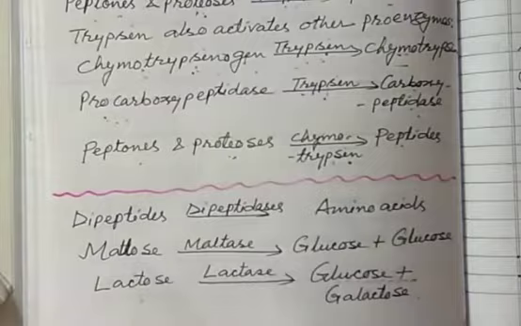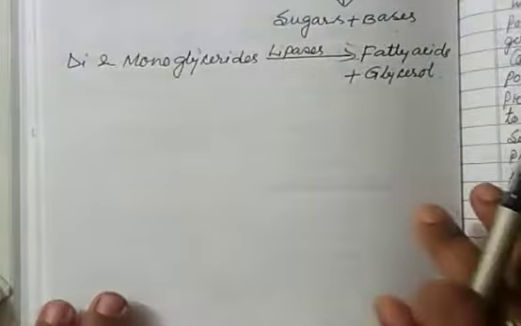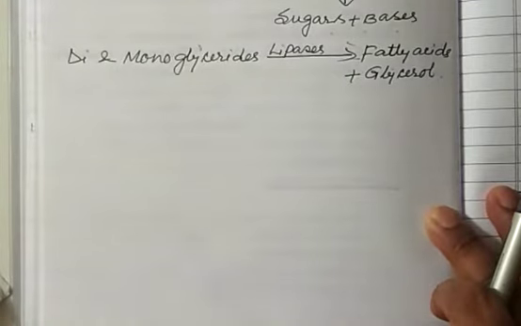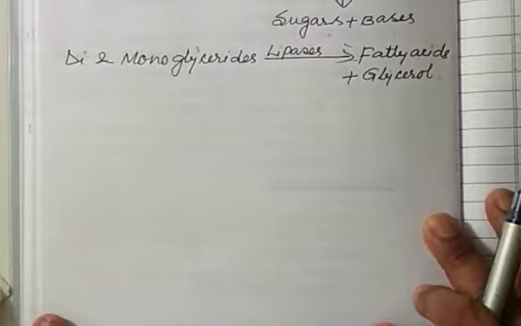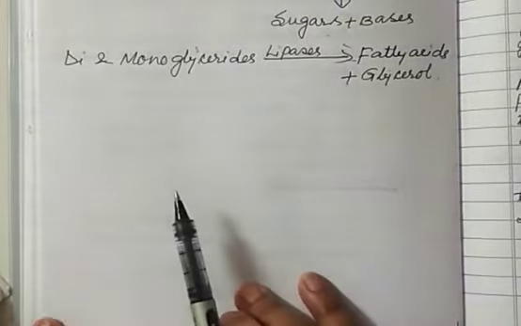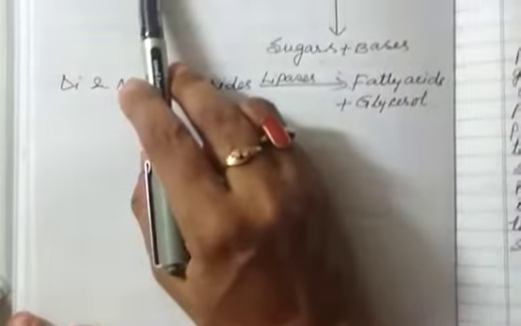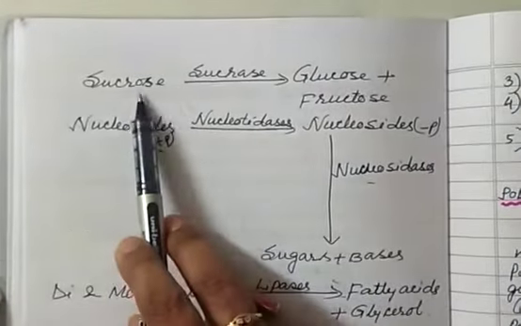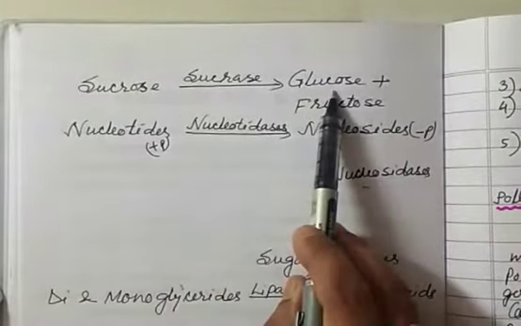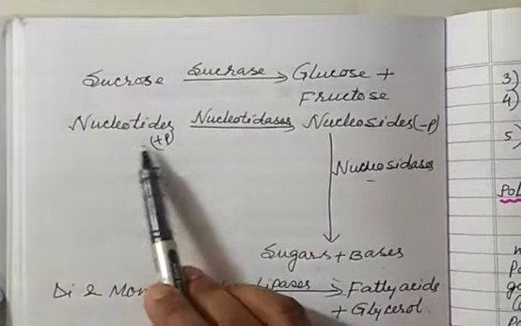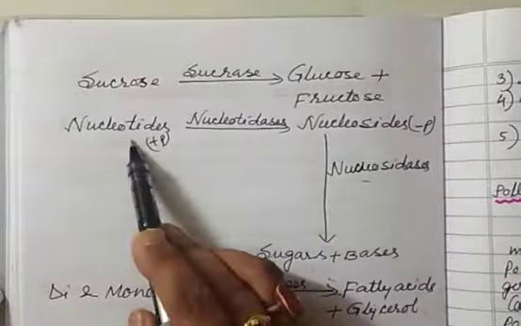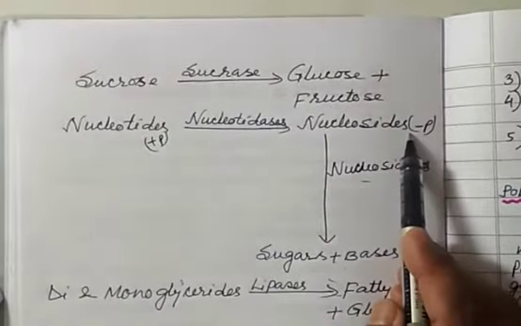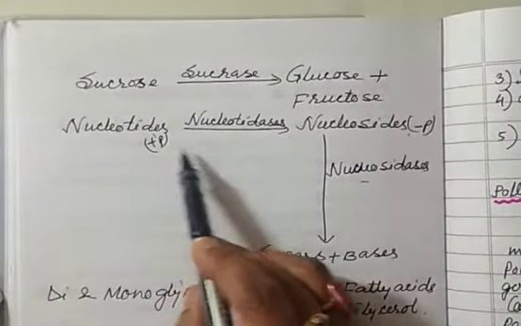Now comes nucleic acid digestion. So here you see nucleic acid digestion, how it takes place in the intestine by the action of intestinal juice. Look, nucleotides, right? Sucrose gets converted into glucose and fructose. Nucleotides get converted into nucleosides. Nucleosides and nucleotides, what's the difference? Nucleosides don't contain a phosphate ion, nucleotides contain a phosphate ion.